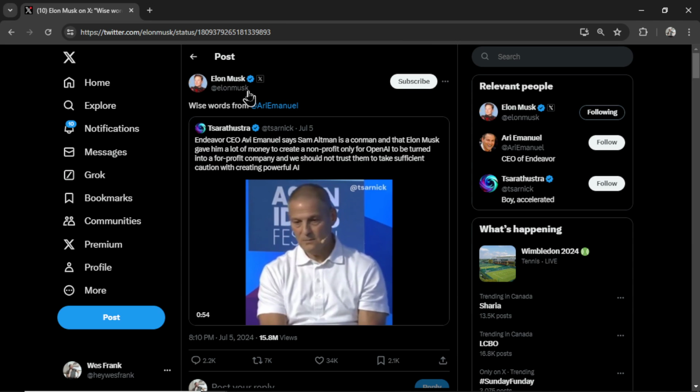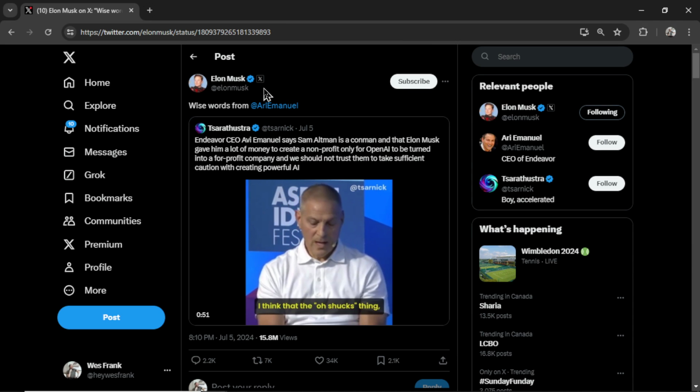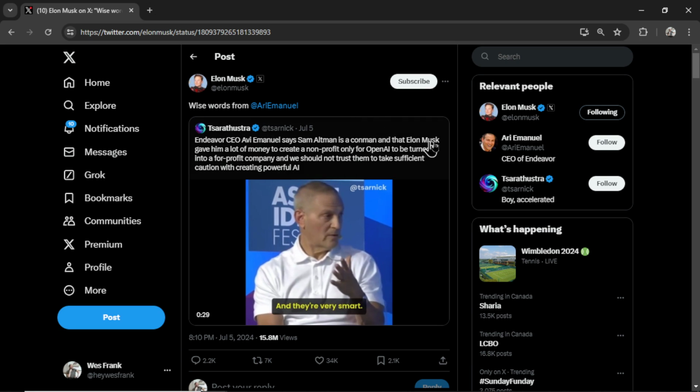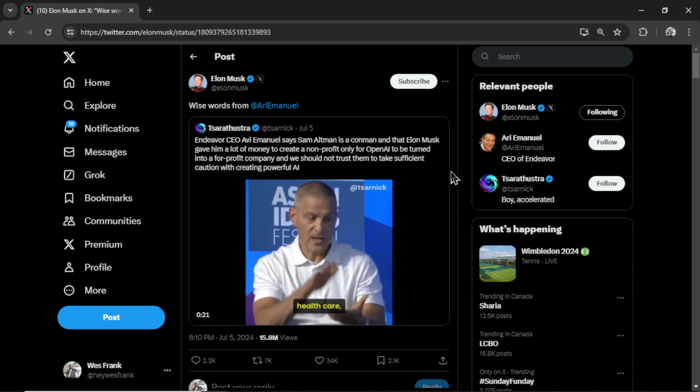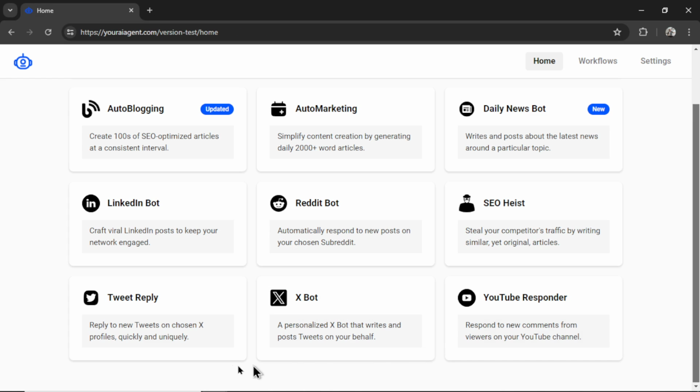So for profiles such as Elon Musk, a guy that tweets or retweets hundreds of times per day, and he owns the platform, so of course he's going to engage the most, our AI agent wouldn't work. It would only work for smaller profiles, those that only post original tweets. And for those of you who have been using the tweet reply agent, I think you've noticed this as well.